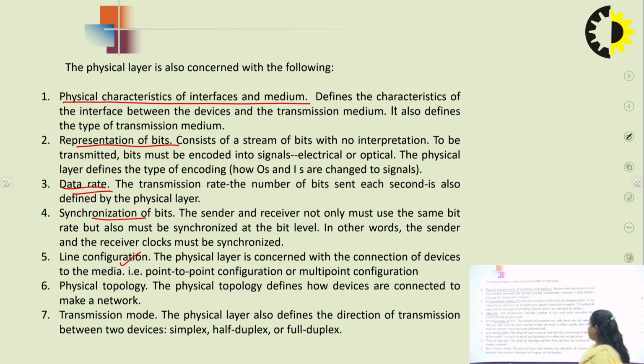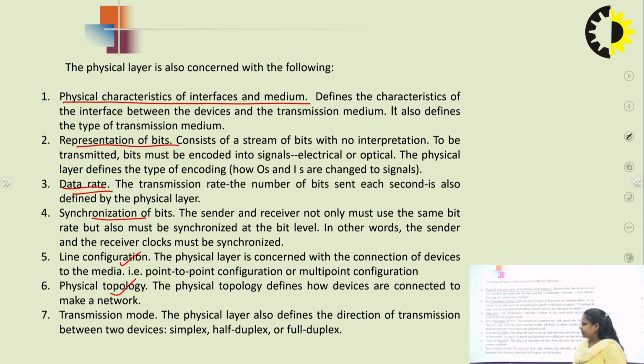When I am using the word line configuration, as we know, when we are connecting the devices, we are using two types of configurations, either a point-to-point configuration or multi-point. So the physical layer also decides which type of connection it is, how we need to travel the data, whether the data is point-to-point configuration or multi-point configuration.